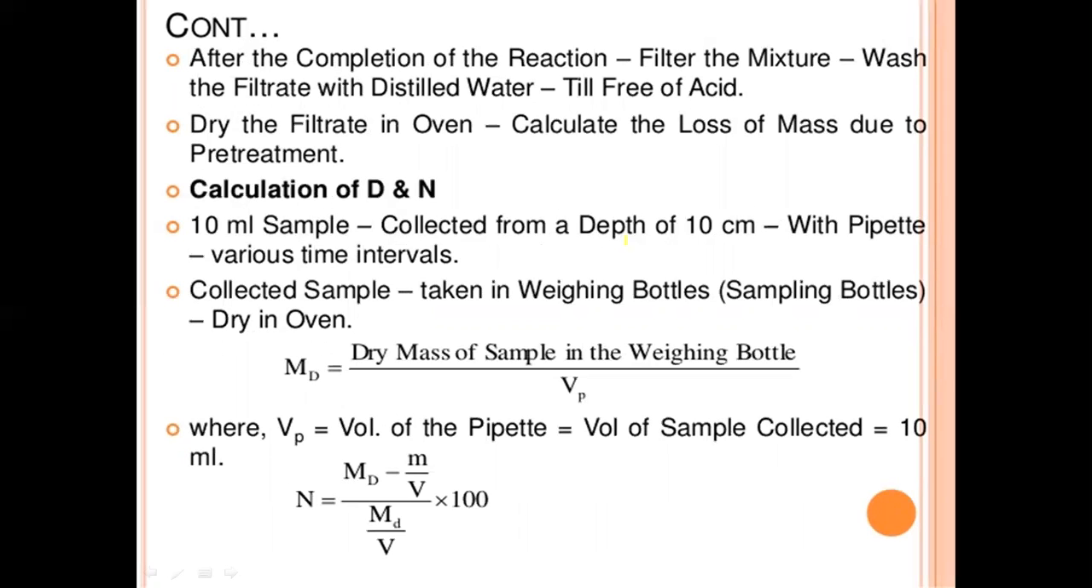After the completion of the reaction, filter the mixture and wash the filter with distilled water till free of acid. Dry the residue in an oven. Calculate the loss of mass due to the pre-treatment. Next, calculation of D and N.